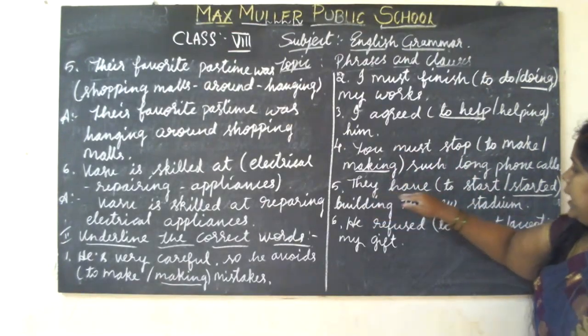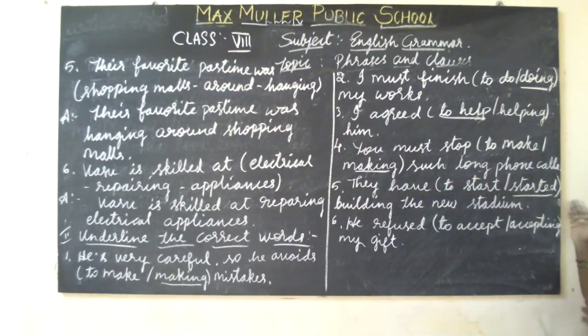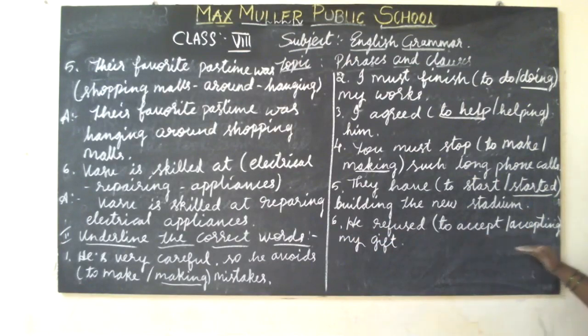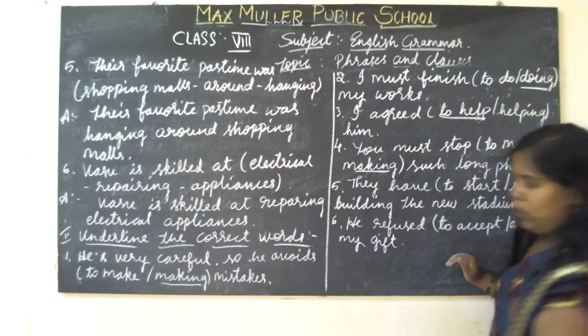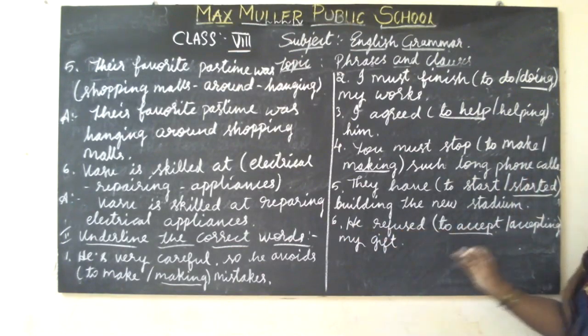The fifth one: they have, to start or started. Here the correct word is started. They have started building the new stadium. Started is the correct word here. The sixth one: he refused to accept or accepting the gift. He refused to accept my gift.